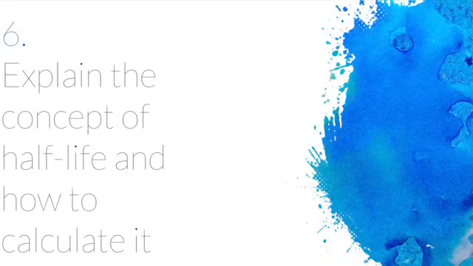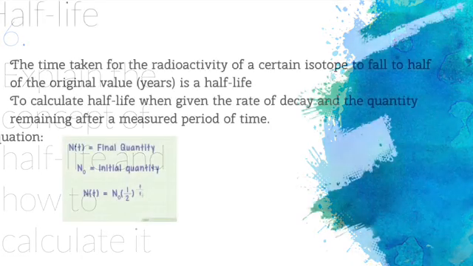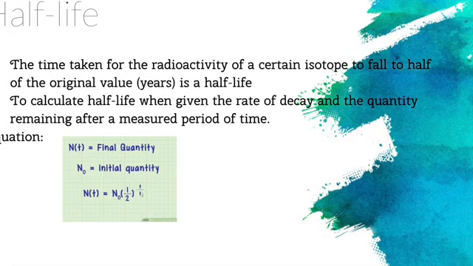On how to explain the concept of half-life and how to calculate. The time taken for the radioactivity of a certain isotope to fall to half of the original value, or years, is a half-life. To calculate half-life when given the rate of decay and the quantity remaining after a measured period of time, the equation is N of t equals final quantity, N0 equals initial quantity. So N of t equals N0 times in parentheses 1 over 2 to the power of t over T.